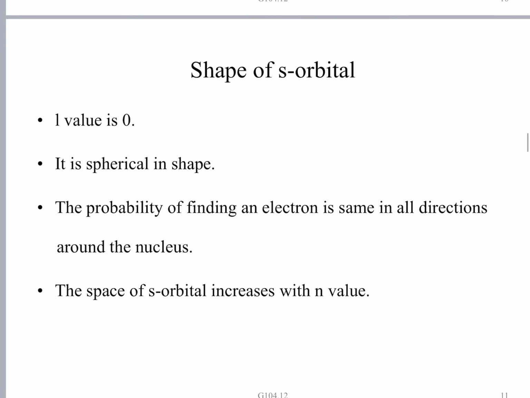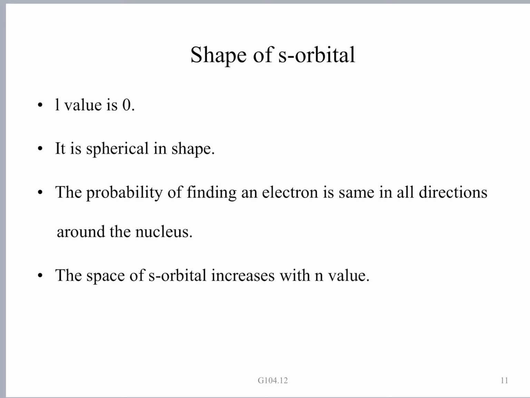Now we will move on to the s orbital, shape of s orbital. For s orbital, the L value is 0. It is spherical in shape. The probability of finding an electron is the same in all directions around the nucleus. Since it is spherical, the probability of finding an electron is identical in all the directions around the nucleus.